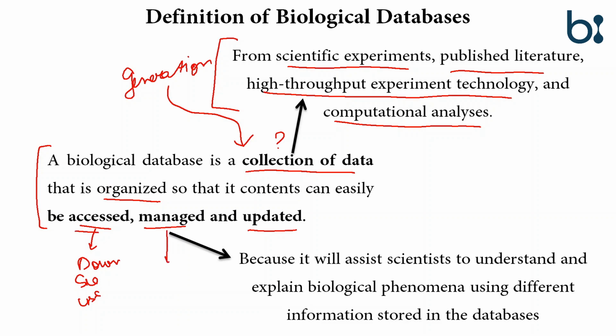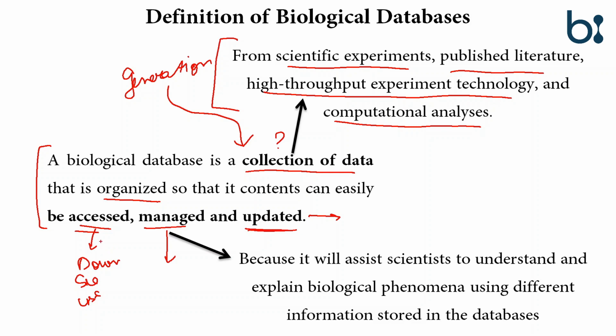Second, managed. If the data is managed, we can get our desired data so that we can perform our required analysis on that particular data. Updated means the data needs to be updated regularly so that we get the new data from the databases.